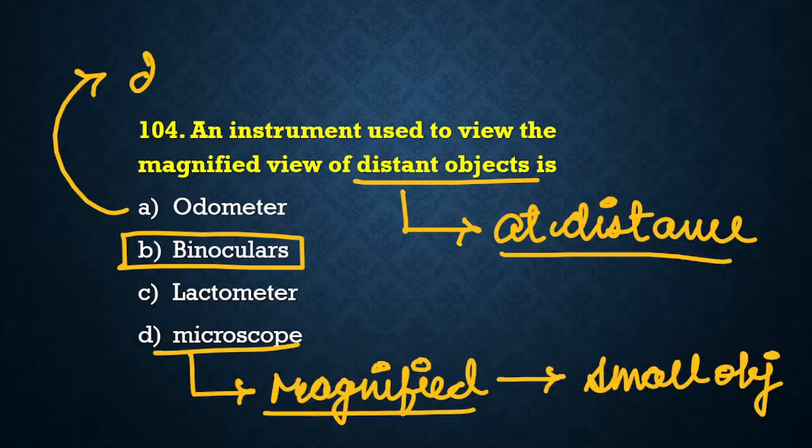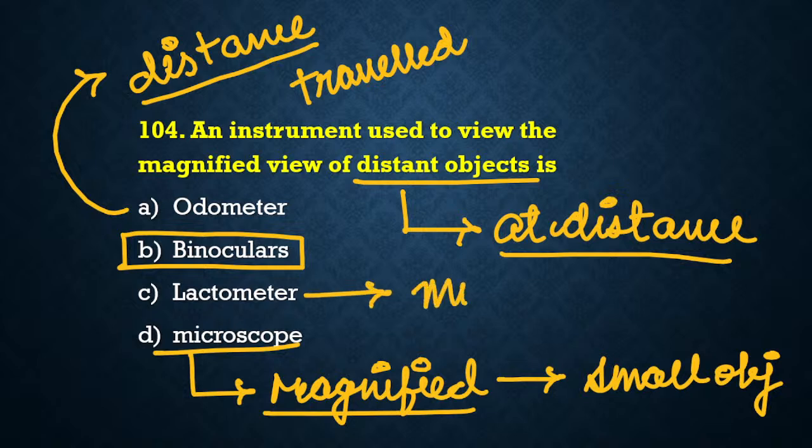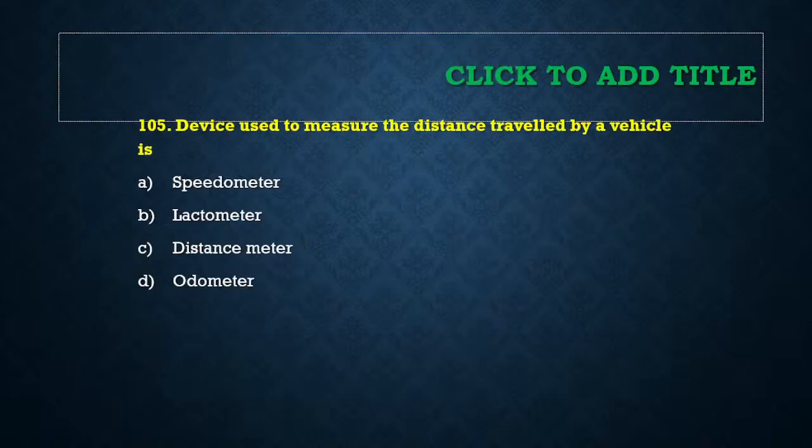Next is odometer. Odometer, all of us know, we have learned this, and this is also a previous year question of the Sainik School entrance exam, that it is used to measure the distance traveled by a vehicle. How much distance a vehicle is traveling, we measure it with the help of odometer. Okay, and lactometer, we just did in the first question. Lactometer is associated with measuring the purity of milk. So you have to remember all four devices here. Yes, B was the right answer, Ashwa.